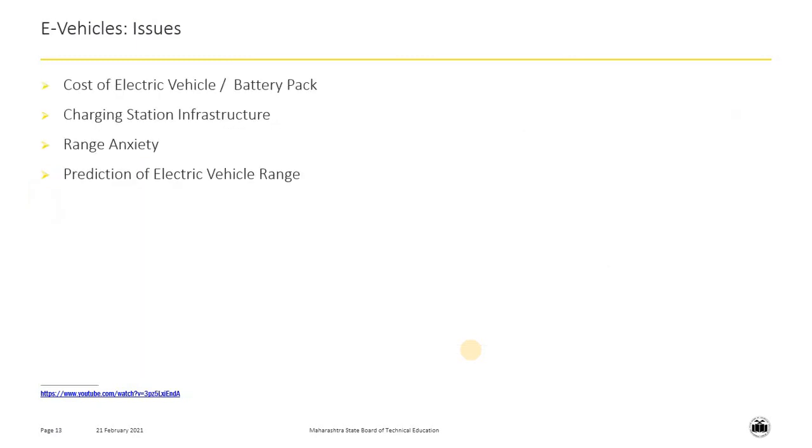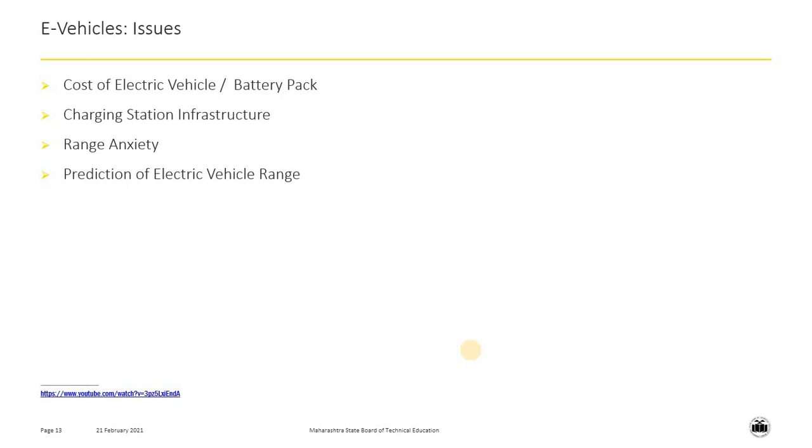Now let us have a look at some issues faced by electric vehicles. The first issue is cost of electric vehicle or battery pack. The price of electric vehicle is comparatively higher than IC engine driven vehicles. Also, the battery pack of electric vehicle is too costly. Second issue is charging station infrastructure. There is a lack of charging stations available in city as well as on highways.